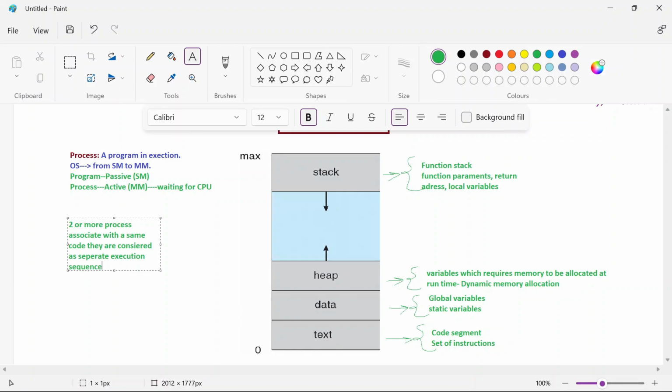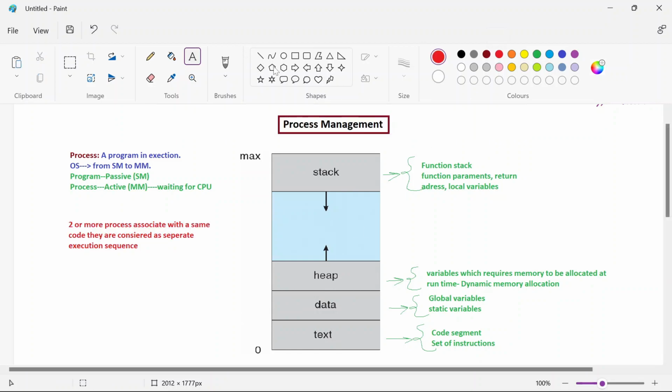I hope this point is clear to you. What is this point saying? If a single user makes multiple copies of a web browser, it is not that all the web browsers refer to the same memory location. They are stored in memory with a similar structure like this, but they are considered individual things. Even though the text, the program segment, is the same, the data, heap, and stack that we are storing are different. So you need to understand this point.